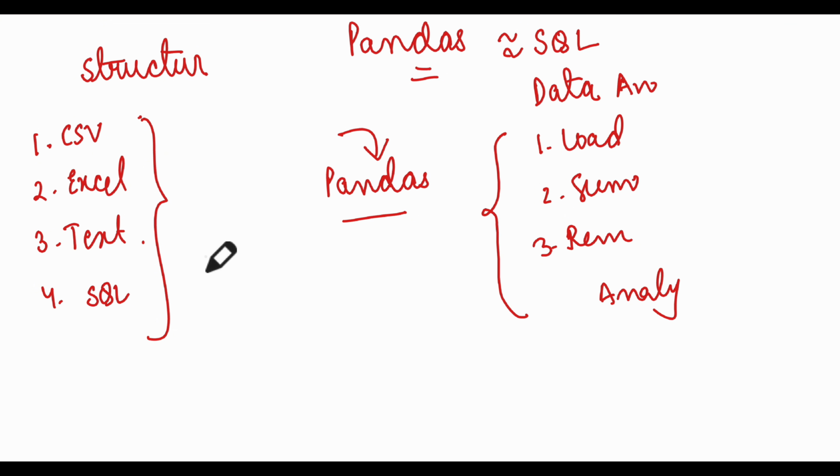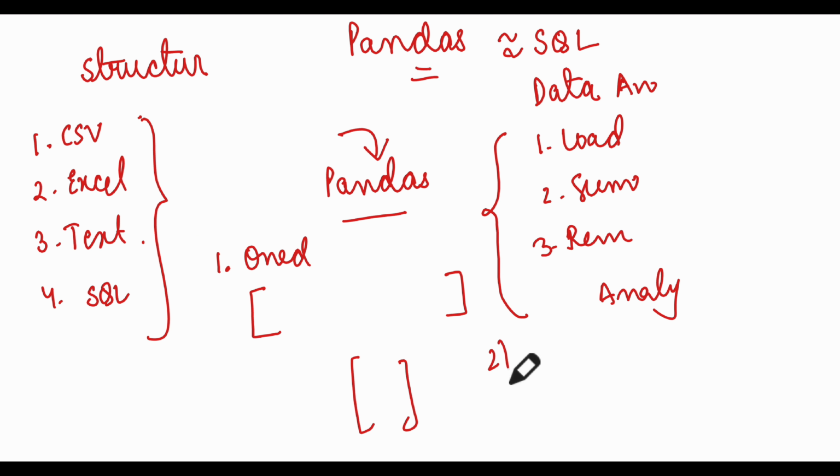Now remember, in pandas there are two things. One is called a 1D vector, which is data in a simple 1D format like this or like this. And second is called a data frame. We don't call it data, we call it a data frame. What is a data frame? The 2D table structure that we use in SQL.